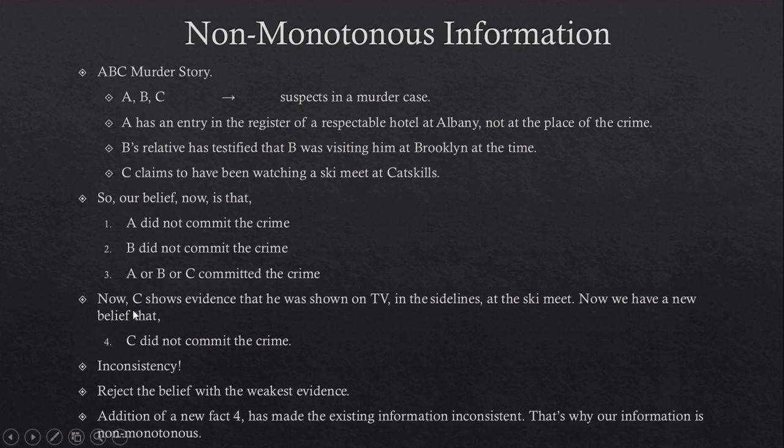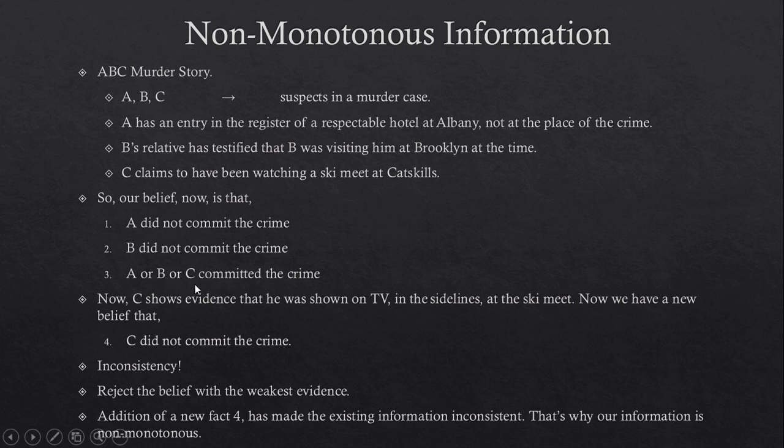Now C shows evidence that he was shown on TV in the sidelines at the ski meet. Now we have a new belief that C did not commit the crime. This means that now there is inconsistency. All four of our beliefs cannot be true. We have to reject one. Either reject the first which says that A did not commit the crime, or reject the second which says that B did not commit the crime, or reject 4 which says that C did not commit the crime, or reject 3 which says that murder has been committed by one of these 3. Rejecting this means maybe there's someone else who committed the crime.